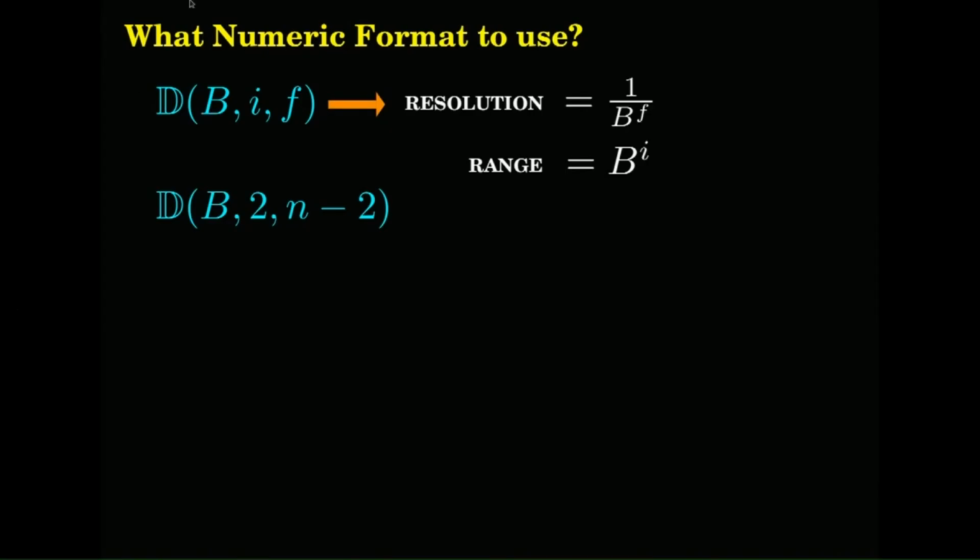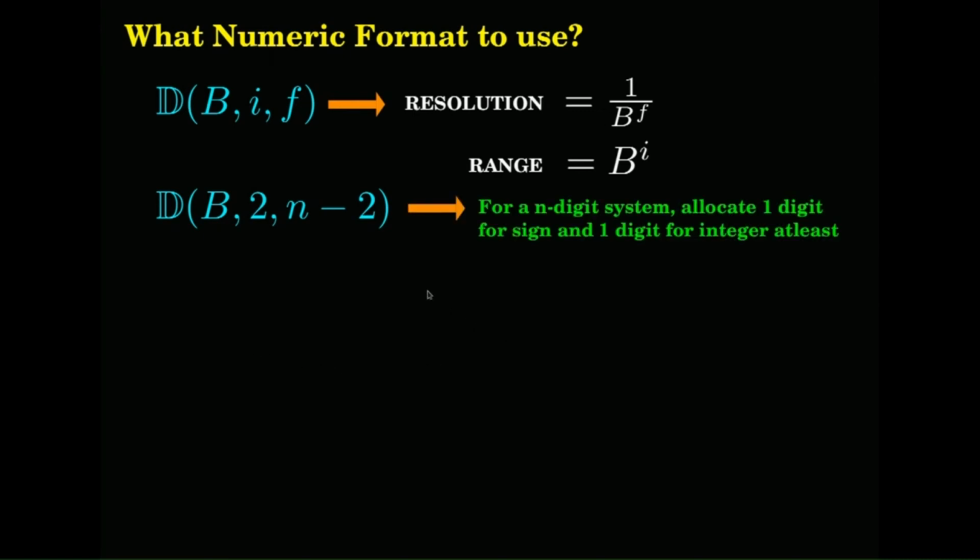So now what do I have here? B, 2 and n minus 2. This is a very popular format which is used. Have an n digit system, allocate 1 digit for sign, and of course B is binary. Most of these cases B is binary or hex, and 1 digit for integer, at least 1. And the remaining n minus 2 I keep in the fractional.